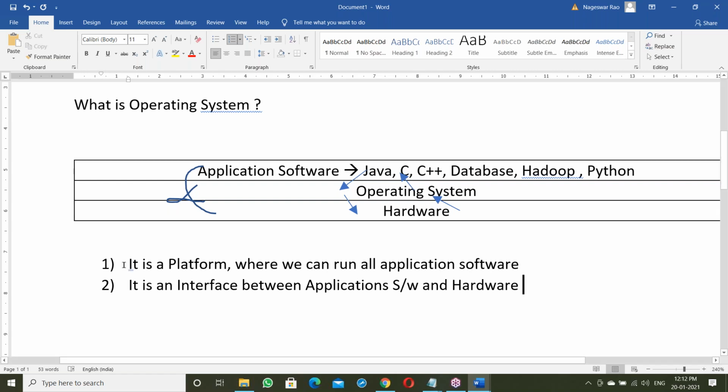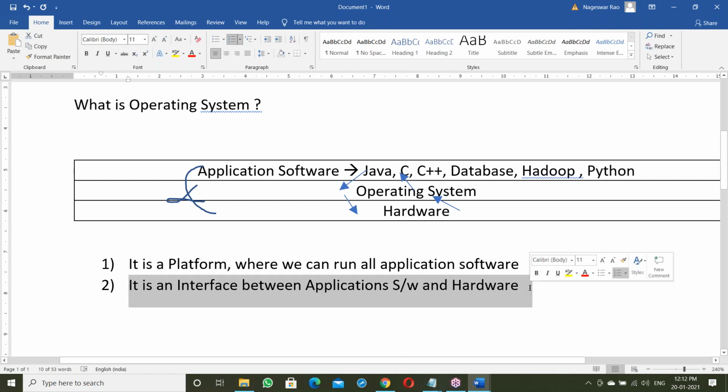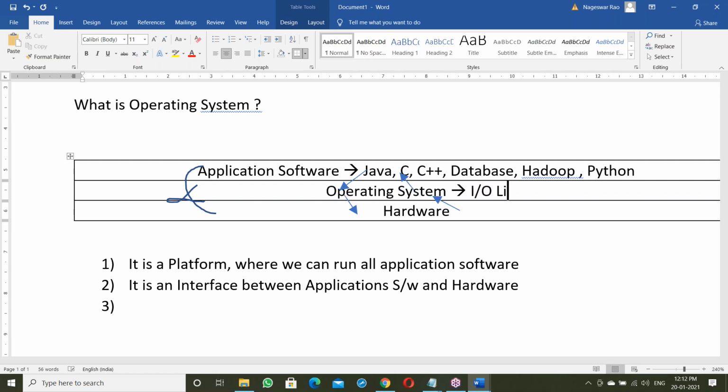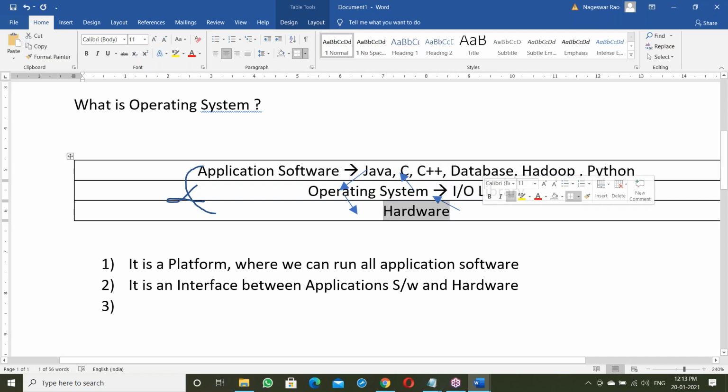So the first point, what is an OS? It is a platform where we can run all the application softwares. Next, it's an interface between application software and hardware components. Next, one more thing here: every operating system has its own input-output library to communicate between application software and hardware components.